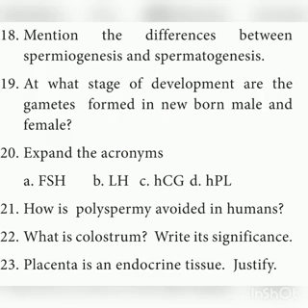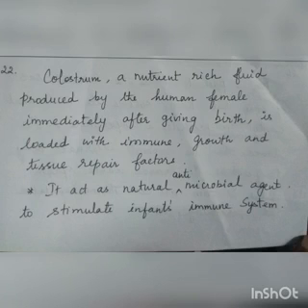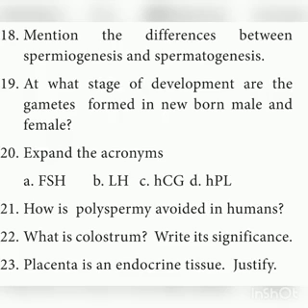Next one, what is colostrum? Write its significance. Colostrum is a nutrient-rich fluid produced by the human female immediately after giving birth, and it is loaded with immune, growth and tissue repair factors. So what is its significance? It acts as a natural antimicrobial agent to stimulate the infant's immune system. This colostrum contains IgA antibodies, which act as an antimicrobial agent.